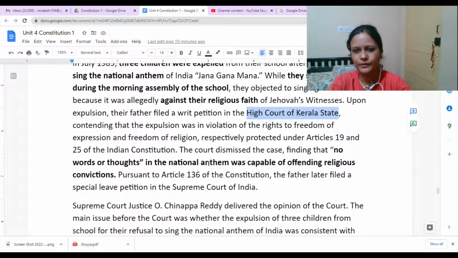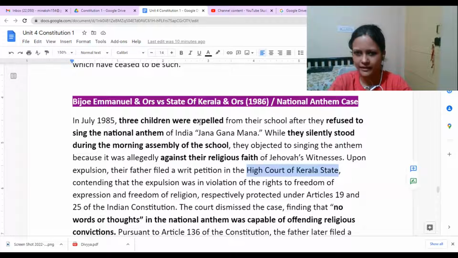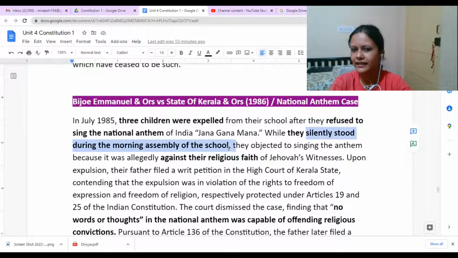So the father went to the Supreme Court, and he put up the same matter again. The Supreme Court said that it's fine. If singing Jana Gana Mana is going against their religious faith, that is completely fine. Because during assembly prayers, they are simply standing there silently. They are not disturbing anyone else. If someone is willing to sing, they are singing. They are not disrespecting the anthem either. They are simply not singing because it goes against their religious faith. So there is no harm in it, as long as you are not disrespecting anything.